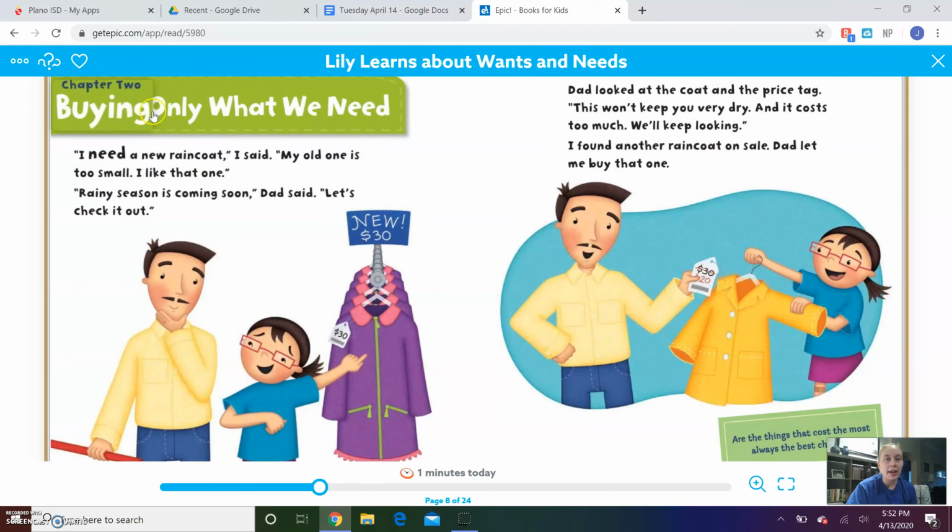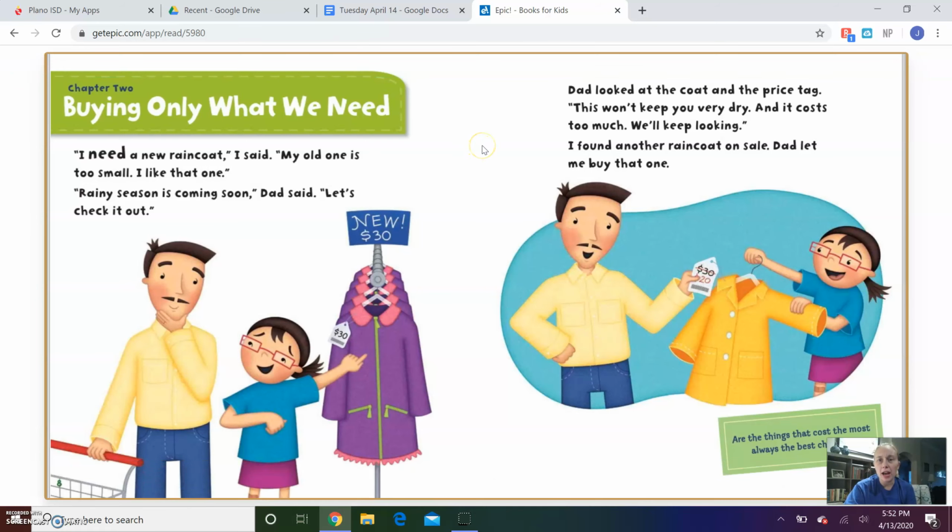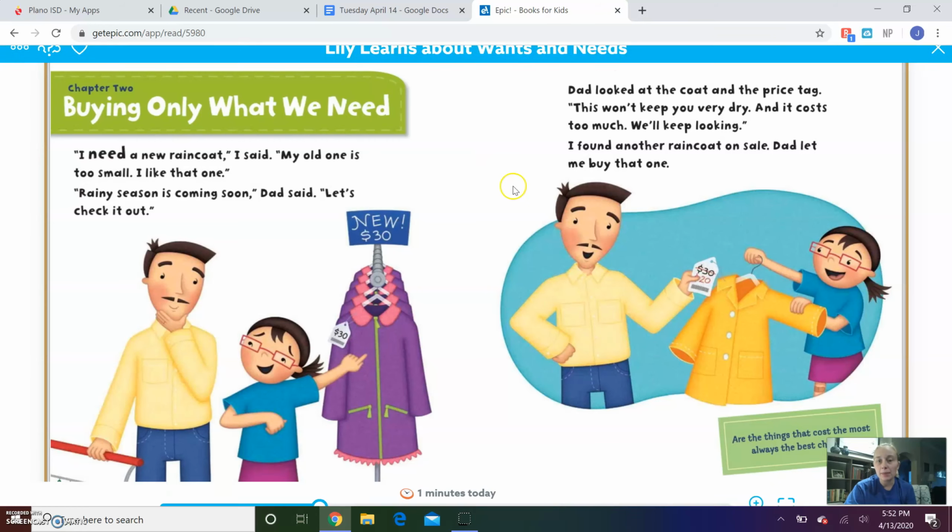Chapter 2. Buying only what we need. I need a new raincoat, I said. My old one is too small. I like that one. Rainy season is coming soon, Dad said. Let's check it out. Dad looked at the coat and the price tag. This won't keep you very dry, and it costs too much. We'll keep looking. I found another raincoat on sale. Dad let me buy that one.